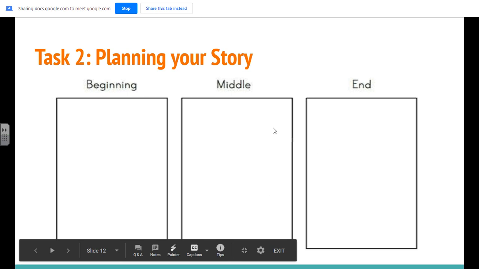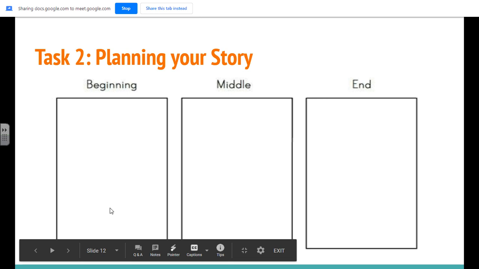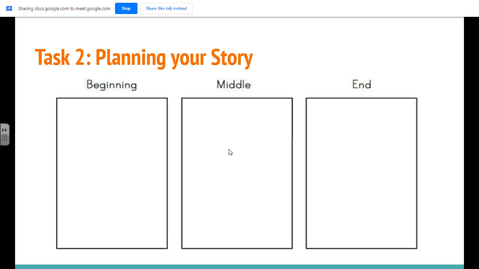That's absolutely fine. You can do it like this. You could do it as a subheading with beginning and then some information below it, and then middle with some information below it, and another subheading with end, etc. You can do bullet points, you can do long paragraphs. I don't mind. It's entirely how you do it, as long as you're planning a story that you're going to write from the point of view of either the highwayman or from